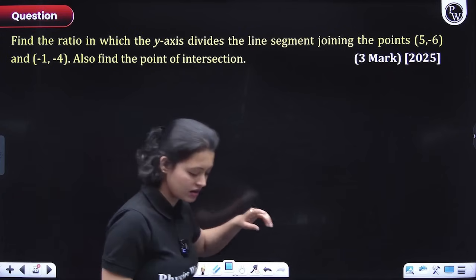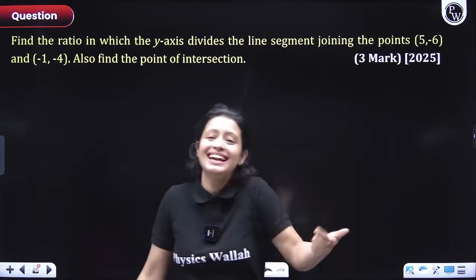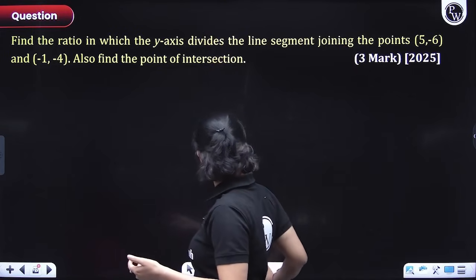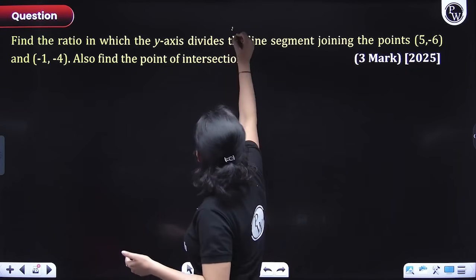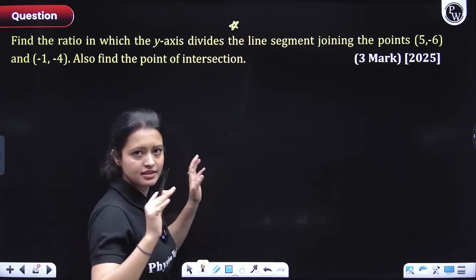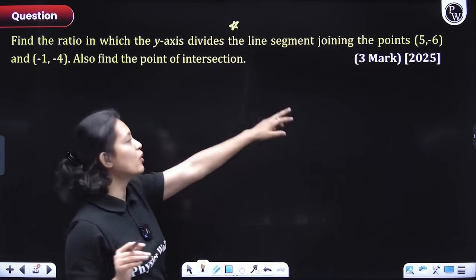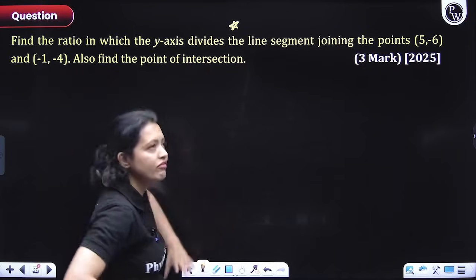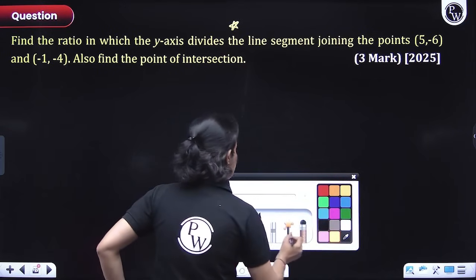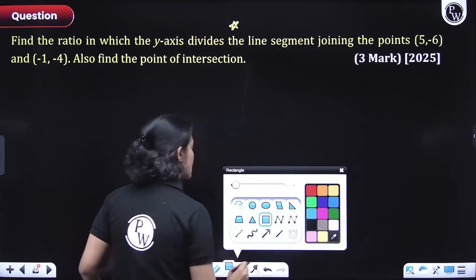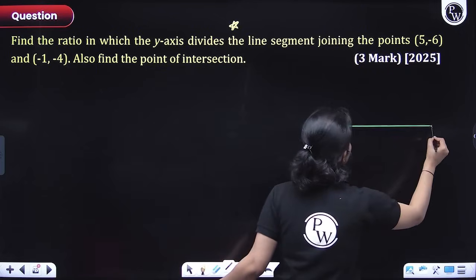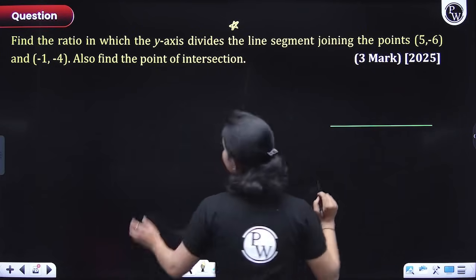Very important kind of problem, and repeatedly asked in exams, guys. So please pay attention. They are saying: find the ratio in which the y-axis divides the line segment joining the points 5, -6 and -1, -4. Also find the point of intersection. So first of all, let's visualize. Whenever you are confused, visualize. There is nothing better than visualization. You have a line segment here, right?